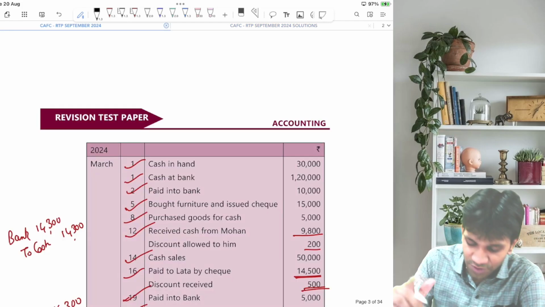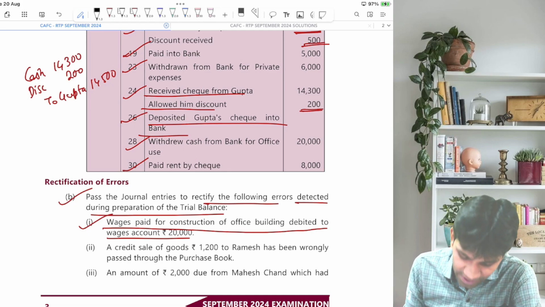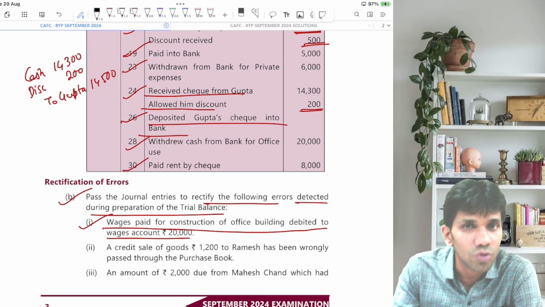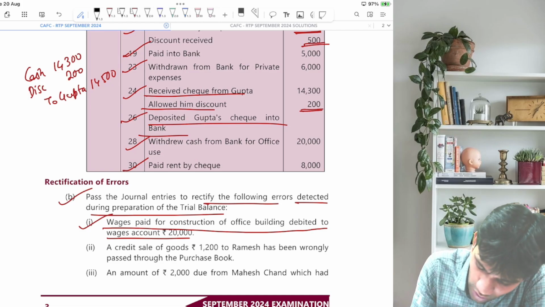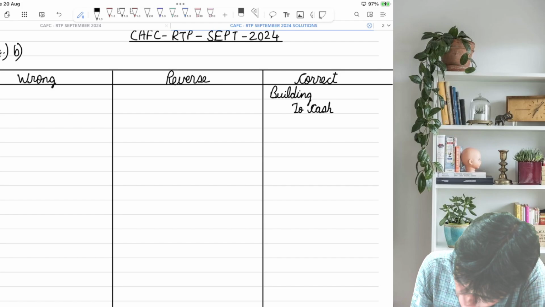Now, wages paid for construction of office building has been debited to wages account. So you constructed a building, paid wages to your workers for it, and wrongly you have shown it as debited to normal wages account. So what should be the correct entry, guys? Building account debit to cash, $20,000.